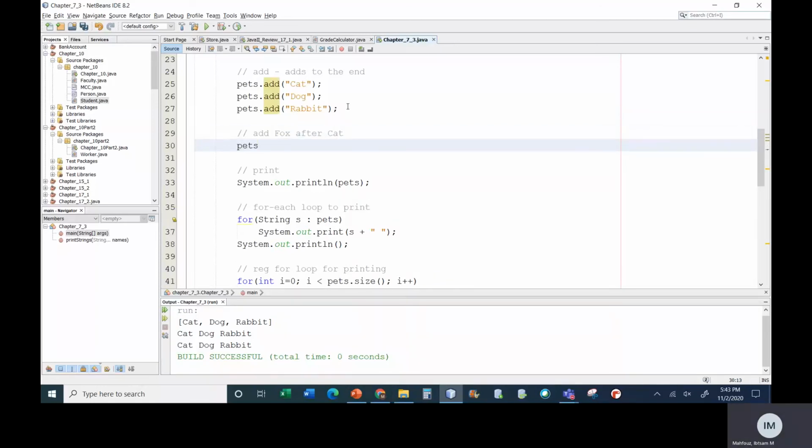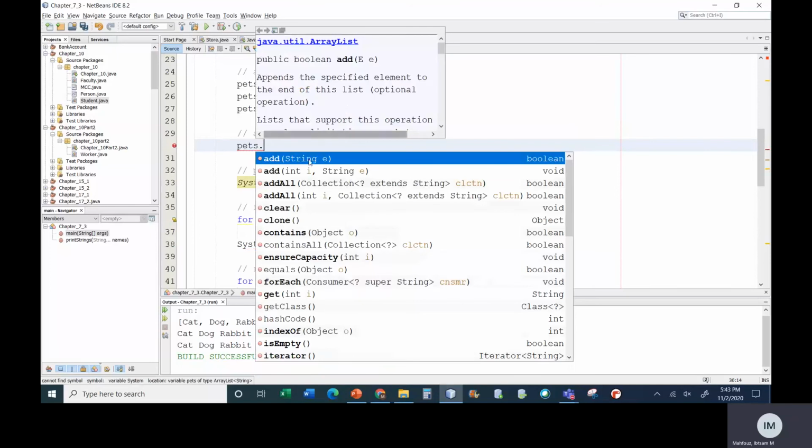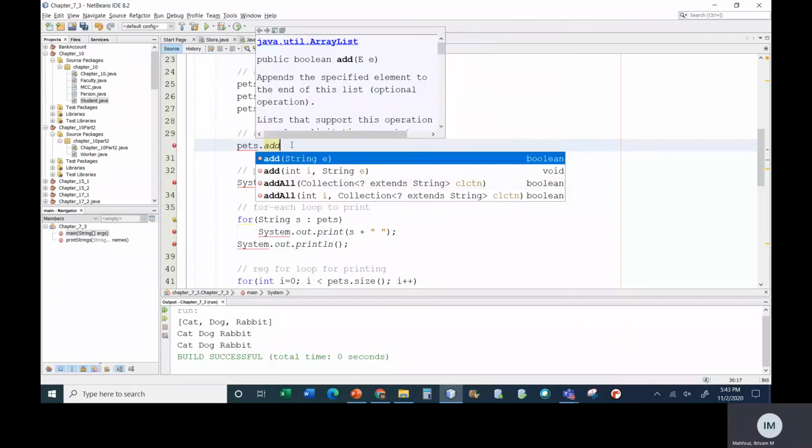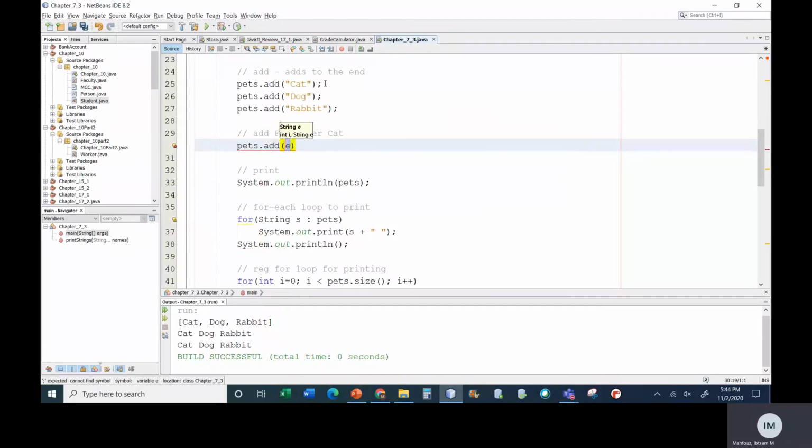So I can go to pets, and when I say add, there's a method called add, which takes an index. It takes the location. So if I want it to be after cat, that means I want it to be the second element. I want it to be at location 1. So I'm going to go to location 1 and say add fox at location 1. And so now when I print my array list, I see that fox got added at location 1.